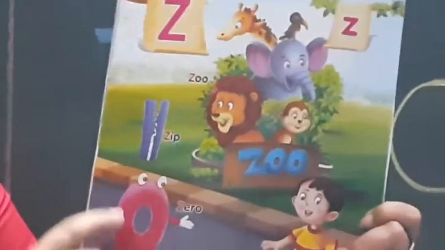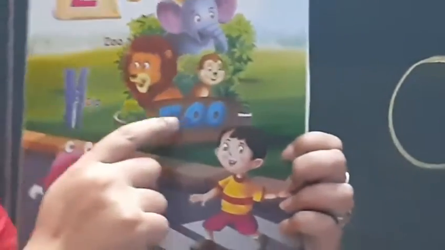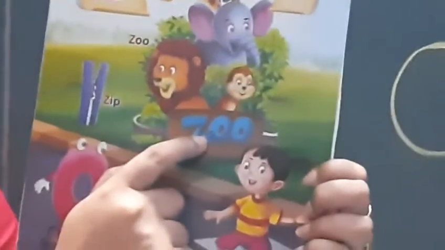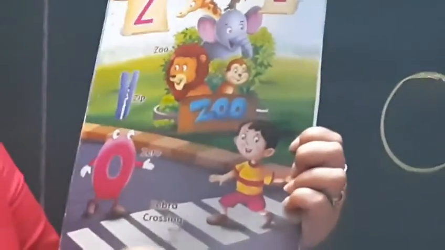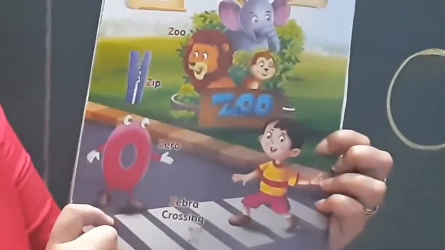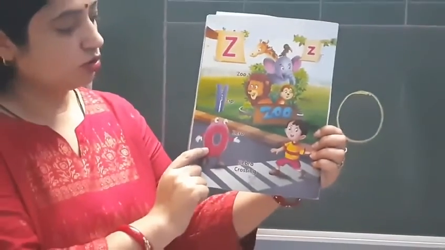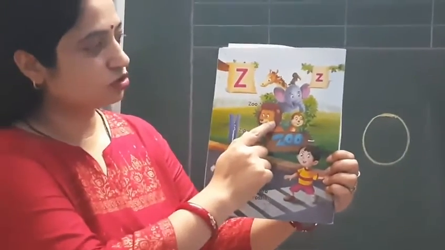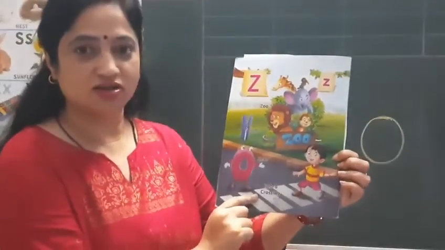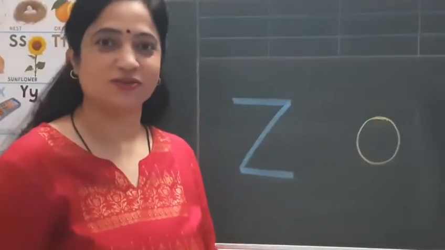Z for zero, Z for zip. Z for zoo, where you can watch all the wild animals. And then Z for zebra crossing. So let's say it one more time. Z for zero, Z for zip, Z for zoo and Z for zebra crossing and Z for zebra also.